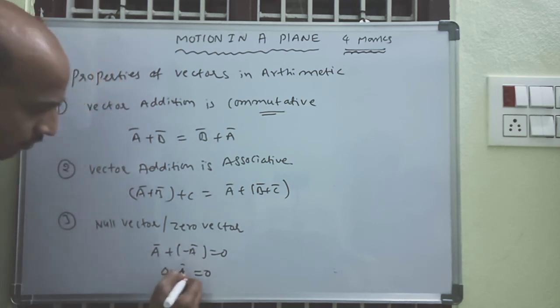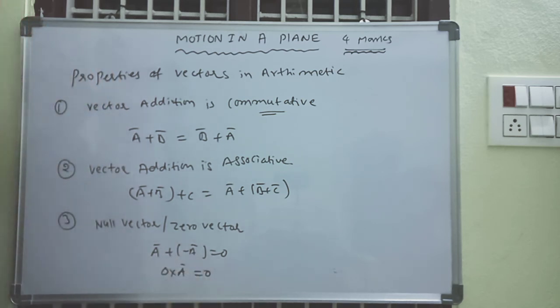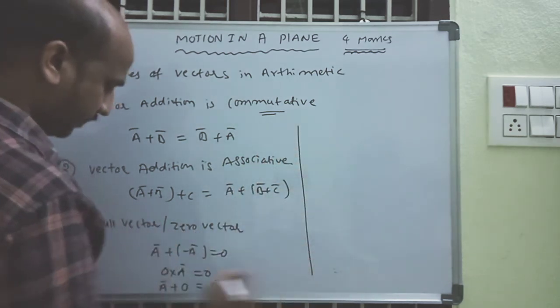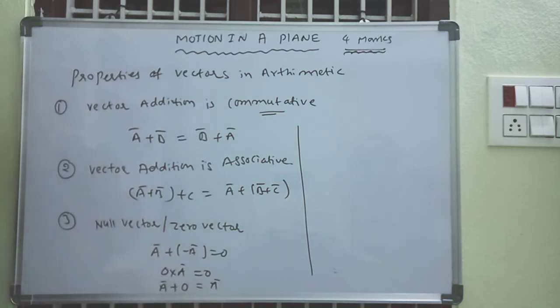And 0 into A is equal to 0. And a vector added with the zero vector gives A only. This is the null vector property.